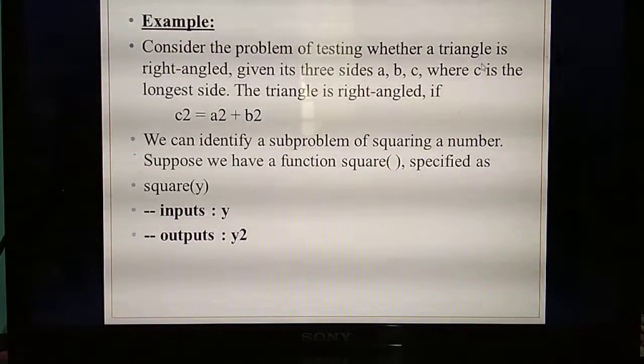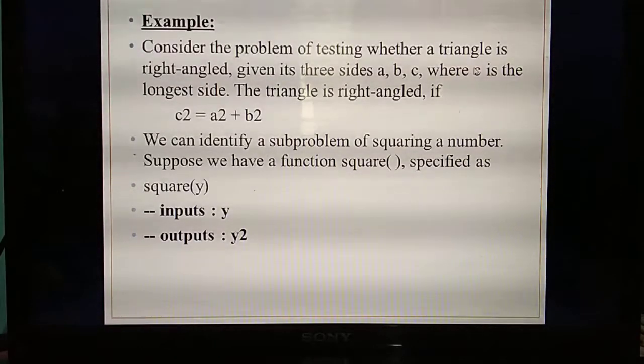Here the problem is to test whether the given triangle is a right angle triangle. Okay, how many variables do you need? Three sides. A right angle triangle indeed has 3 sides.